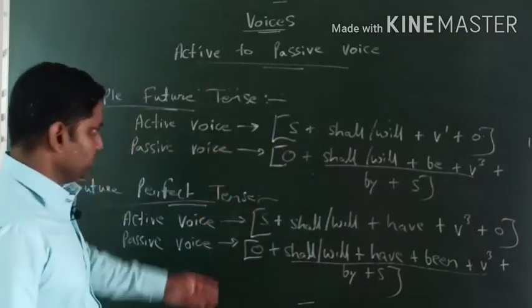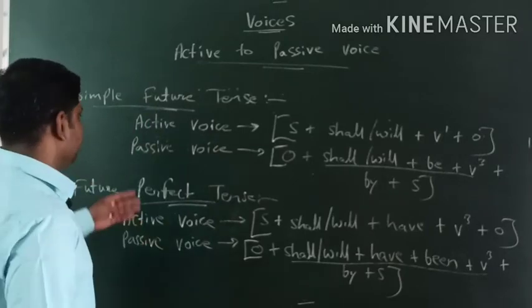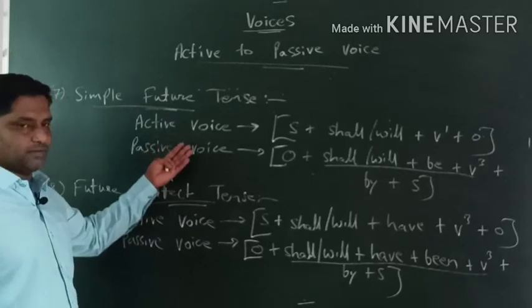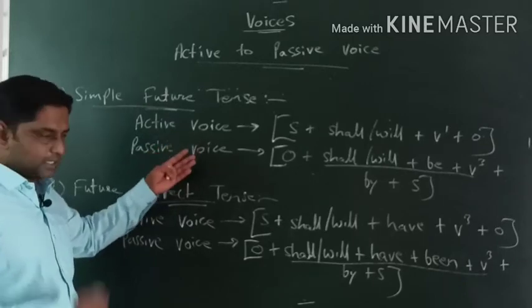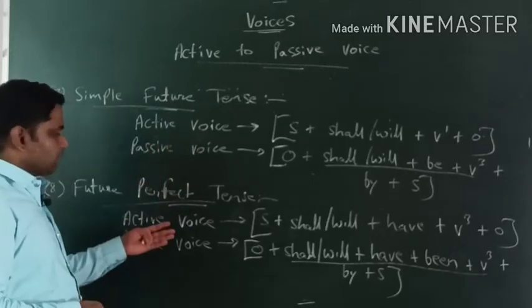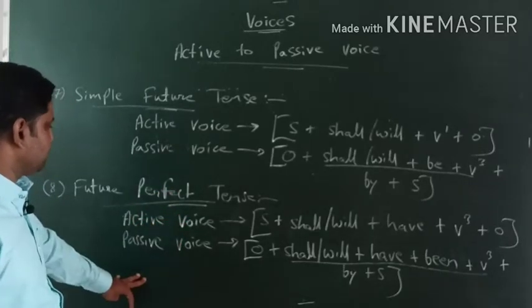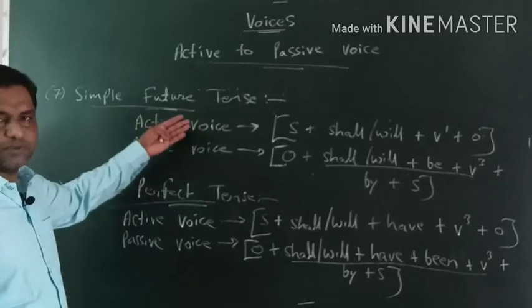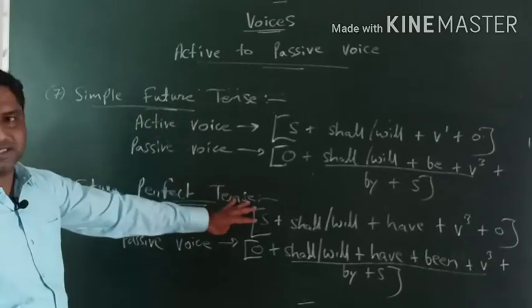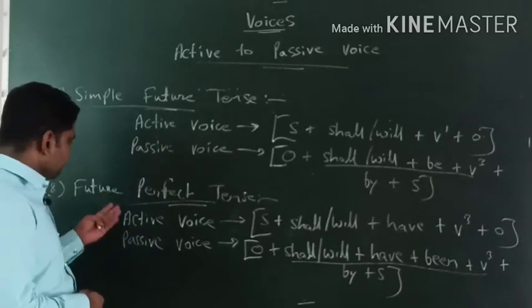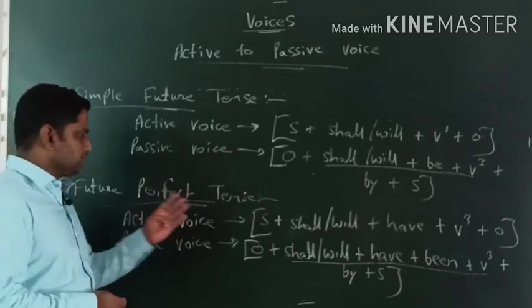Okay, so this is done. We have done with the simple present tense, present continuous tense. After that we have talked about present perfect tense, right? Then we talked about simple past tense, past continuous tense, then past perfect tense. Now we have talked about simple future tense. Future continuous tense will not be done, I have also told you the reason. Okay, here future perfect tense, this is the last.